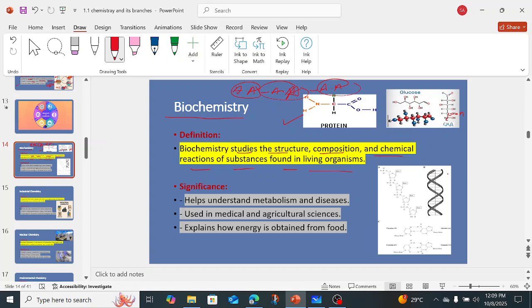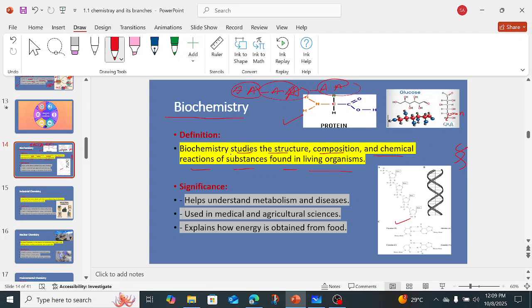Also we have DNA, deoxyribonucleic acid. It looks like a ladder-like structure, but the composition is that there is a pentose sugar, and with the pentose sugar there are different groups present, the phosphate group, and the linkage is over there. So these are the structure of these ladders. When we study these structures, that is biochemistry.